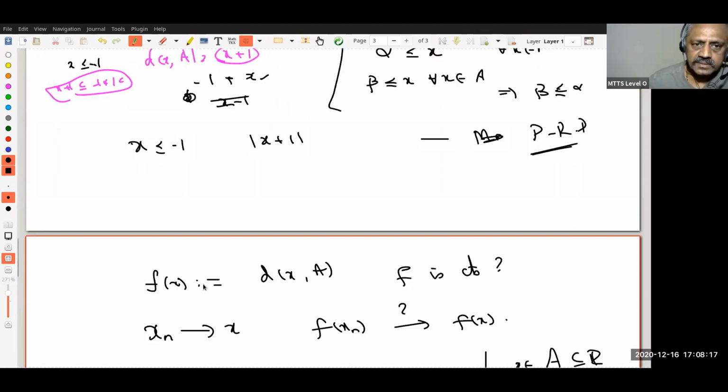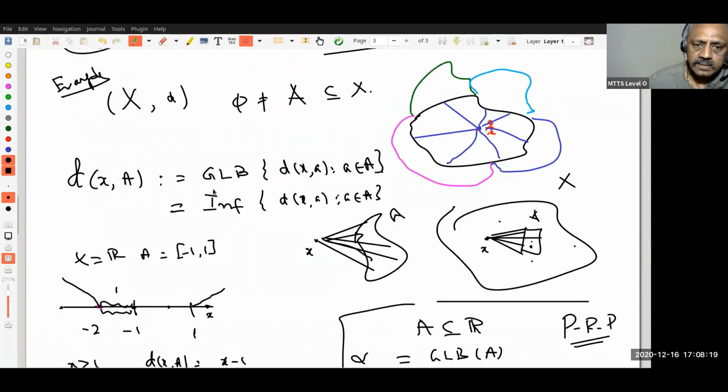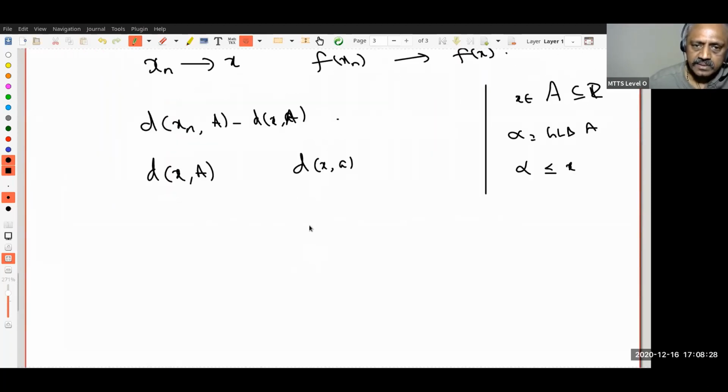What is d(x, A)? This is nothing other than the GLB of d(x, a). Therefore, d(x, A) will be less than or equal to d(x, a) for every a. Do you understand this? Yeah, but d(x, a) is less than or equal to, now I can use my triangle inequality, d(x, xn) plus d(xn, a).